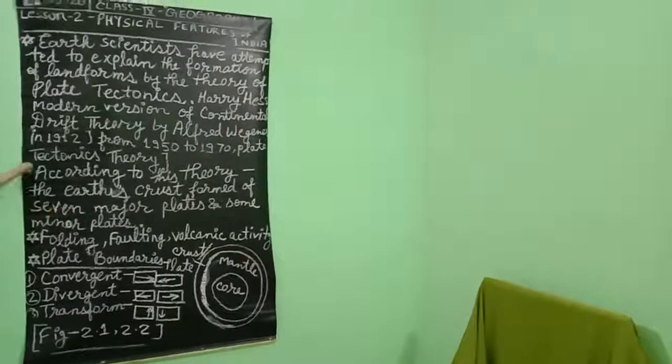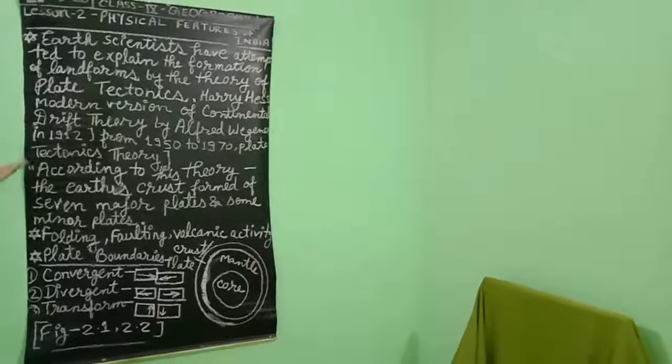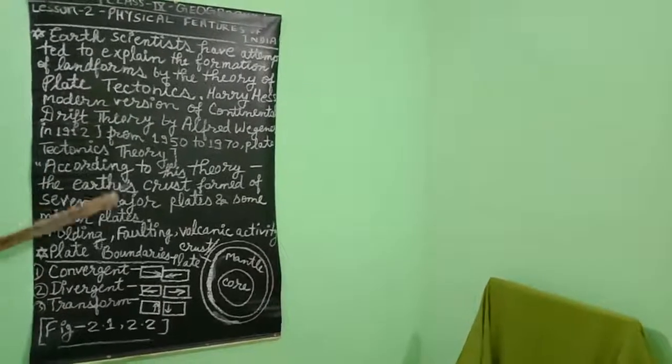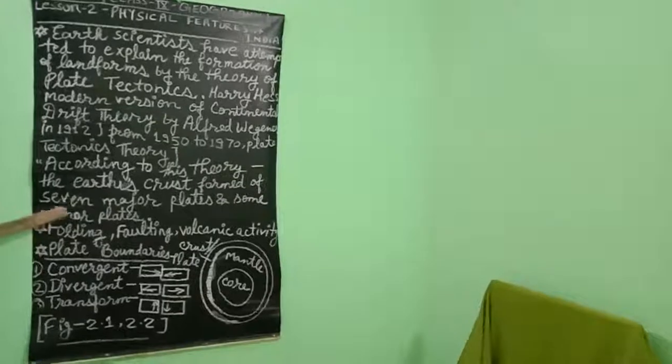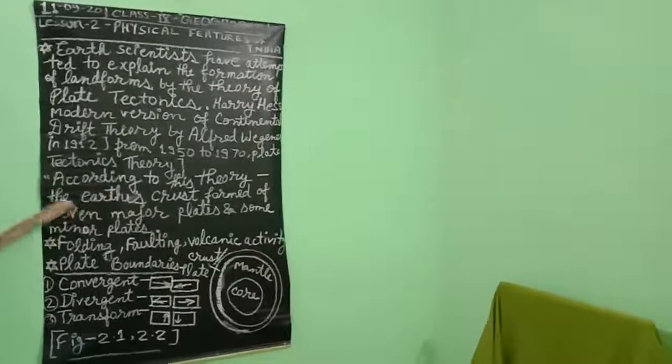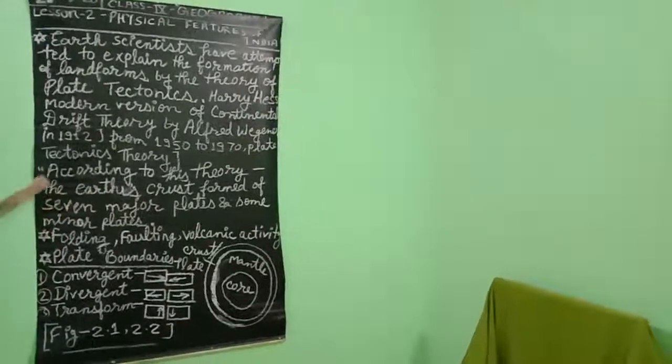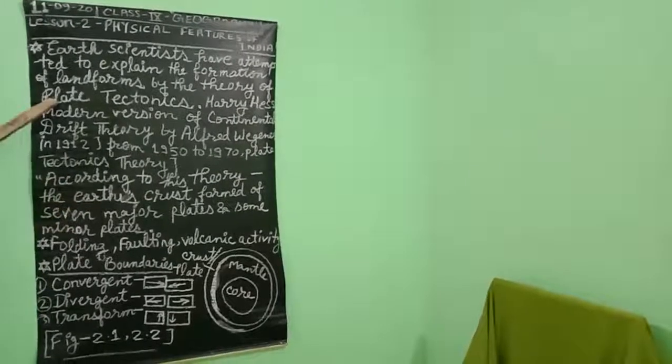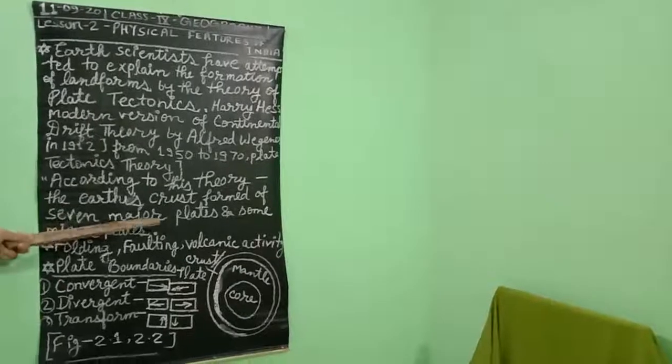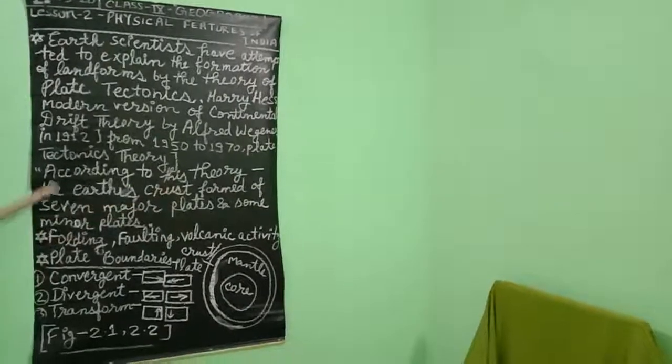The 7 major plates are the North American plate, the Eurasian plate, meaning Europe and Asia, the Indian plate, the Antarctic plate, the African plate, and the Pacific plate. So these are the 7 major plates, which are most important, and this is the base of the plate tectonics theory.